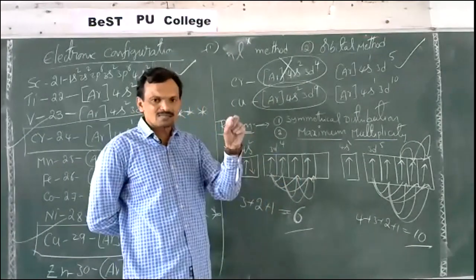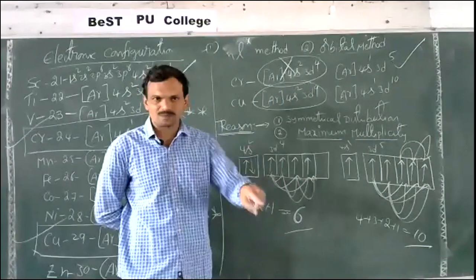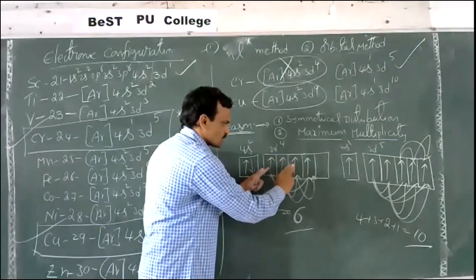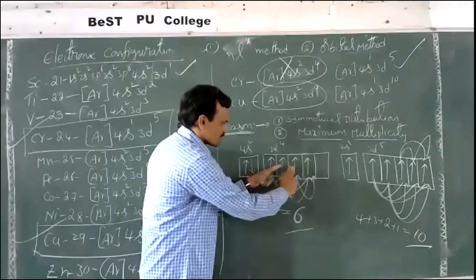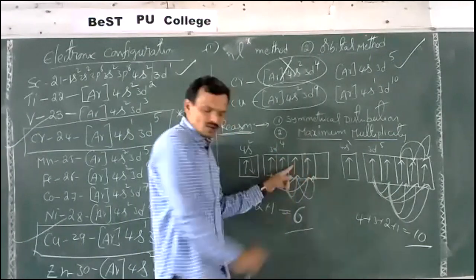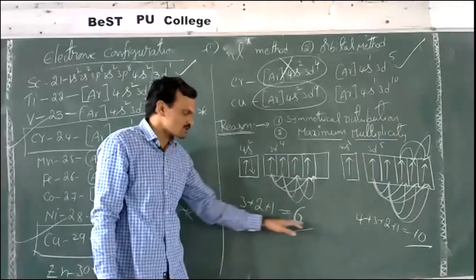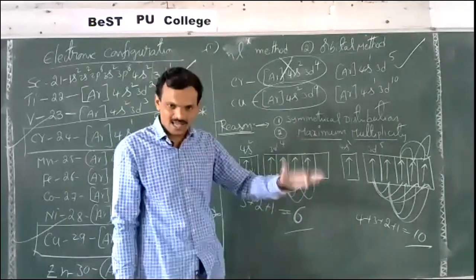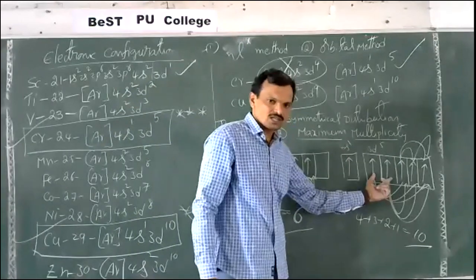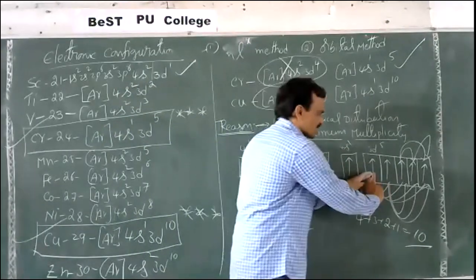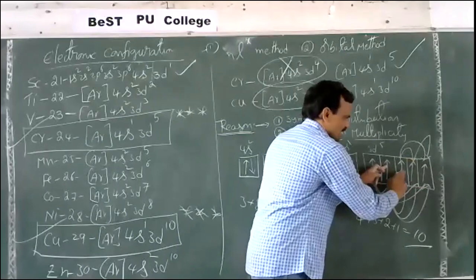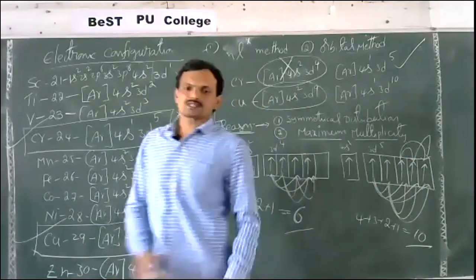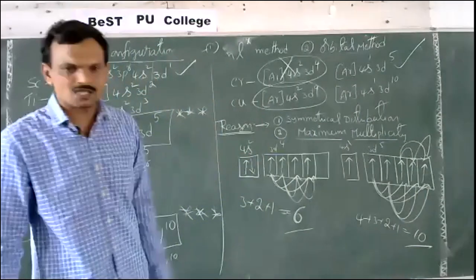There is maximum multiplicity with the parallel spins. This electron can have 1, 2, 3 exchanges, for this 2 exchanges, for this 1 exchange. So 3 plus 2 plus 1, 6 exchanges are possible for this configuration, whereas for this configuration, this electron has 4 exchanges, this has 3, this has 2 and this has 1. Total 4 plus 3 plus 2 plus 1, 10 exchanges are possible.